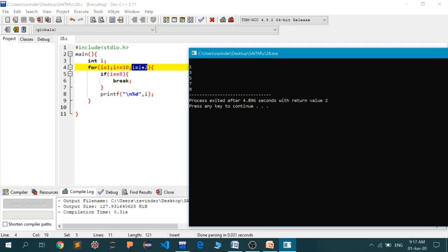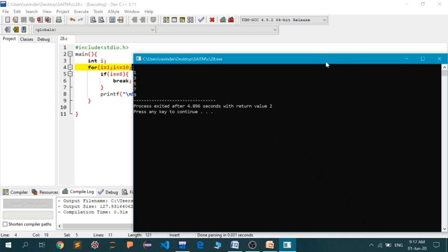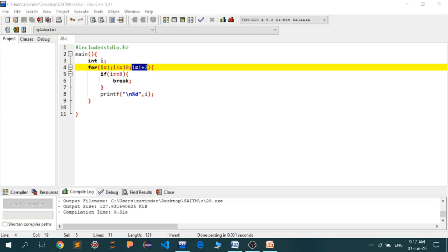And if it never becomes 8, then all the iterations of the loop are passed smoothly, and this break statement has never been encountered. But if this condition is changed again to I++, the value of I will become 8, and in that case your break statement will make this loop terminate prematurely. So I think you have understood the importance of break.